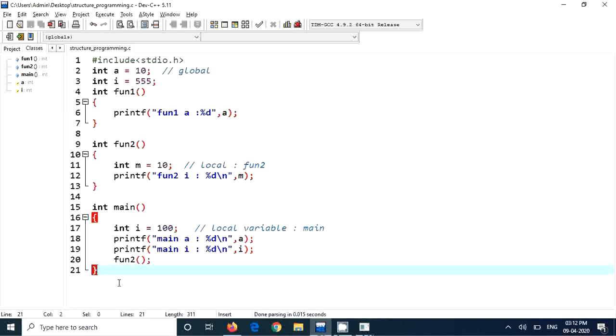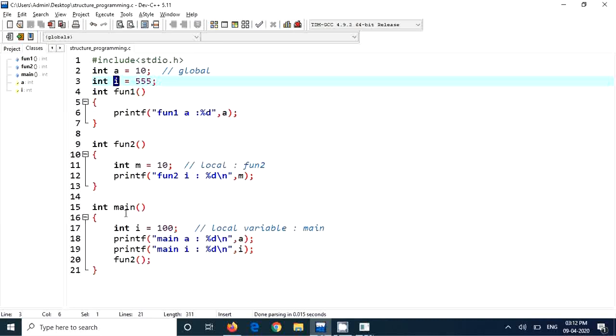So what's the lifetime? How long is this variable alive? What's the meaning of aliveness? Aliveness means the memory is allocated. It is allocated with certain memory and is available for access. Aliveness means how long this memory will remain allocated. Say for example, A is allocated with 4 bytes, I is allocated with 4 bytes. How long will these 4 bytes be available? When is it allocated, and when will it be gone? That's what the lifetime is.